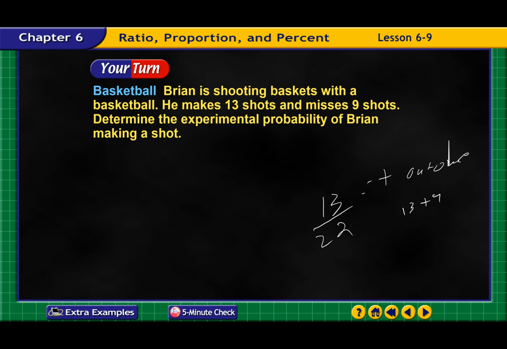Need to change that to a decimal. Answer decimal: I get 0.5909, which I would convert to 59%.